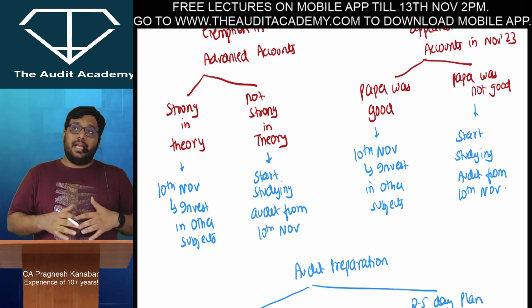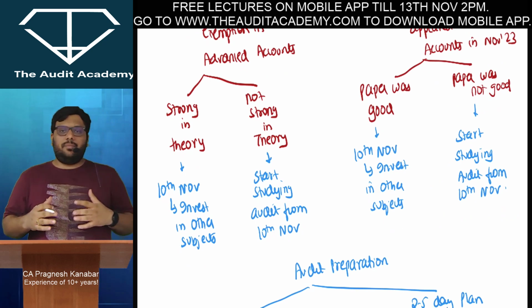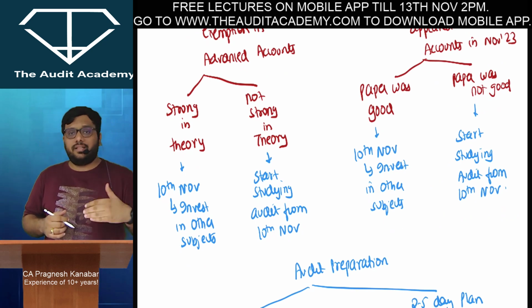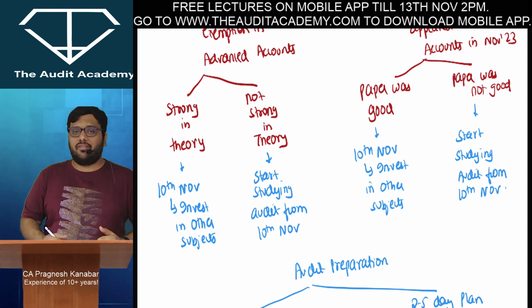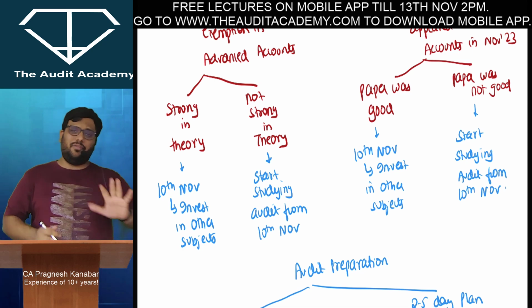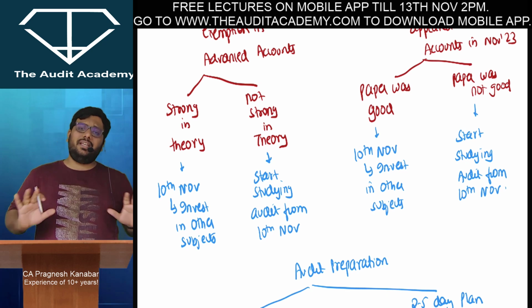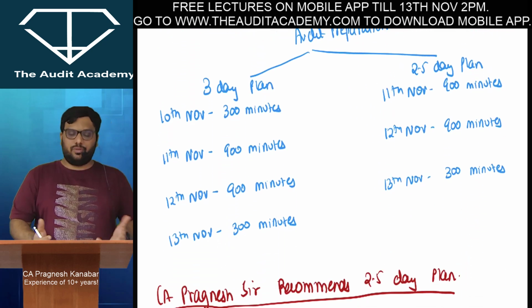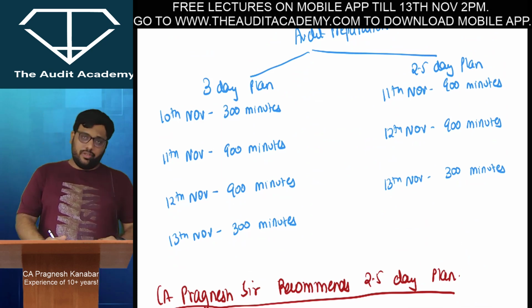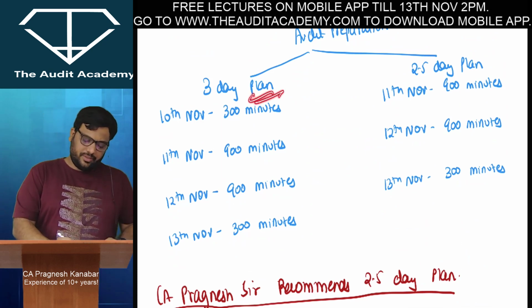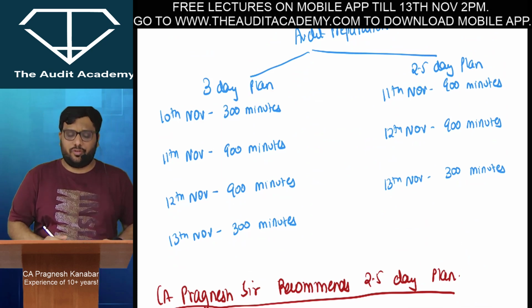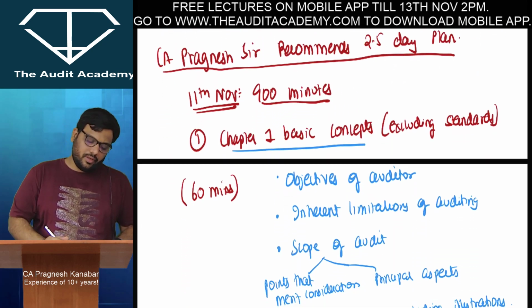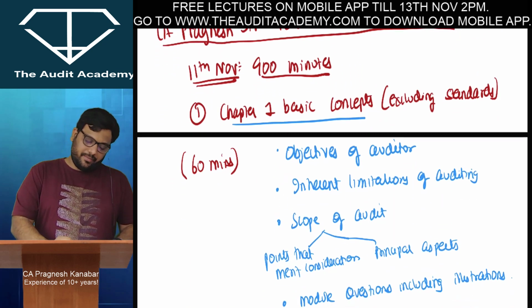All right, I recommend a 2.5 day study plan, that is 11th November, 12th November and the paper on 13th November, the half day over there. All right, but if you want to be very relaxed, then you can start studying from today itself. All right, so there are two plans over here. For the students who are a little weak, they can adopt the 3-day plan, or it is better to go for the 2.5 day plan. Now I recommend the 2.5 day plan.